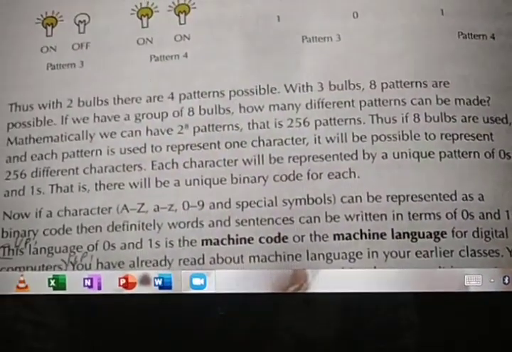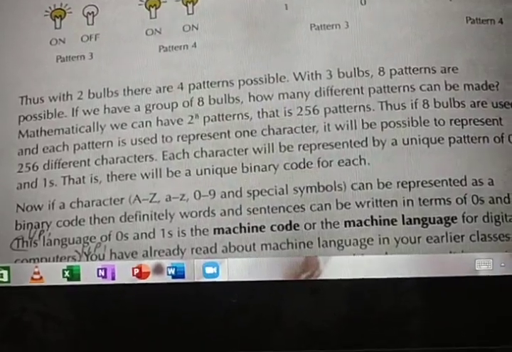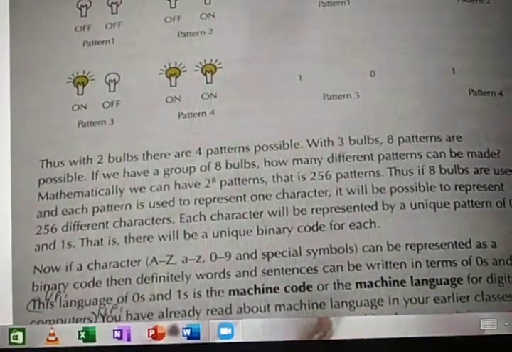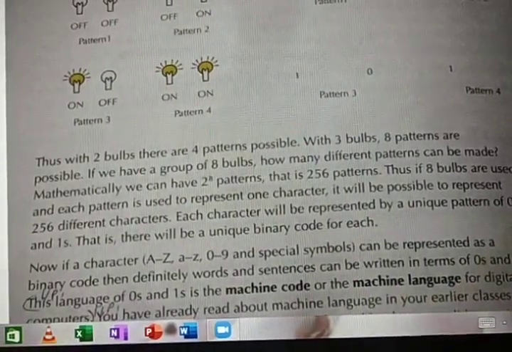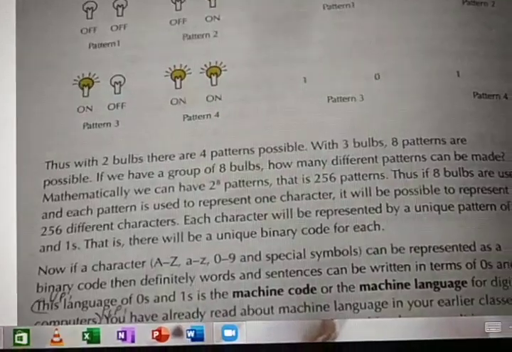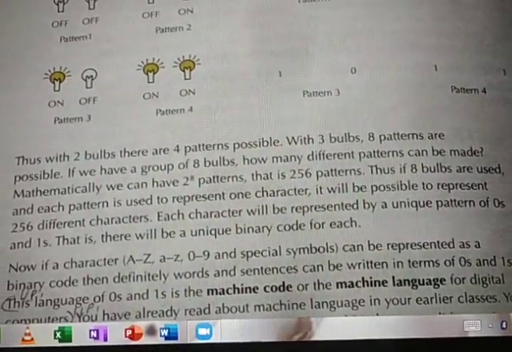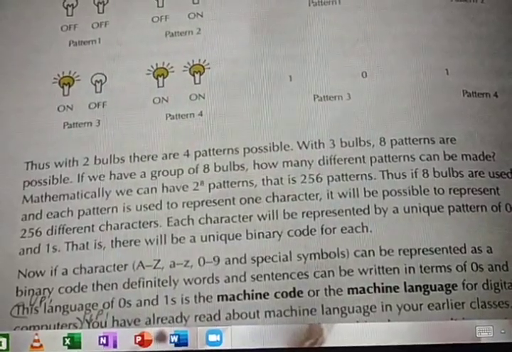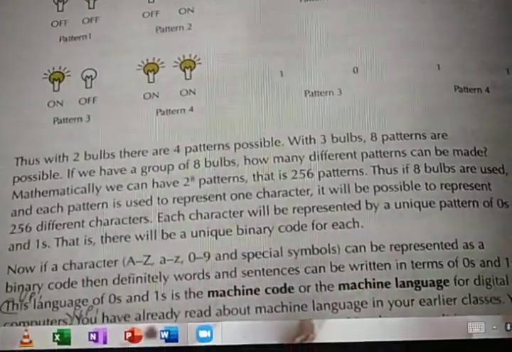Thus, if 8 bulbs are used and each pattern is used to represent one character, it is possible to represent 256 different characters. Now we will go for the language. Till now you saw about the patterns and how they can be made. Now go for those bits or switches.